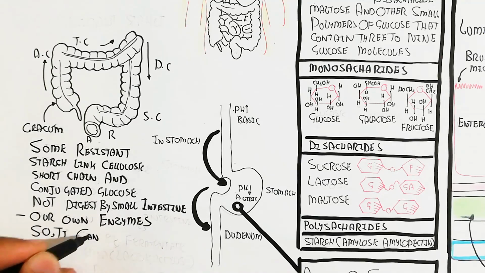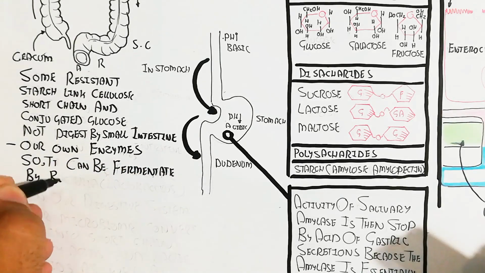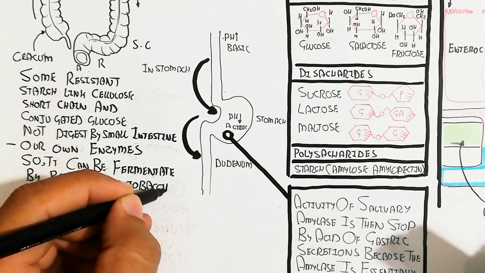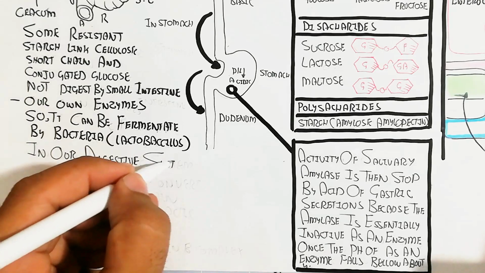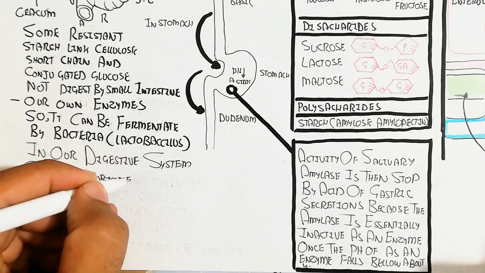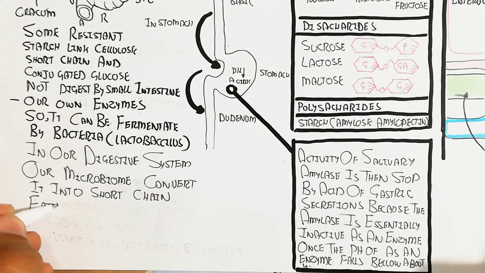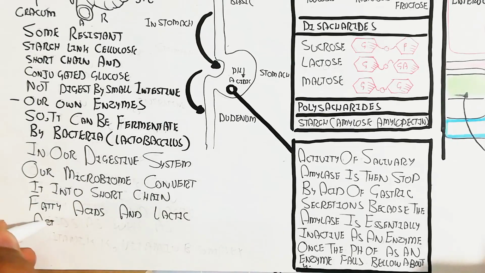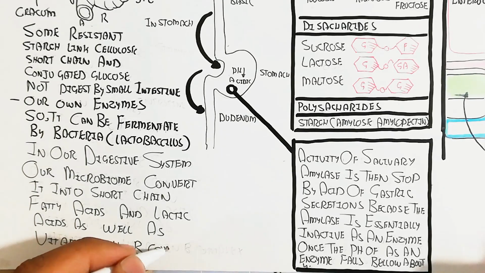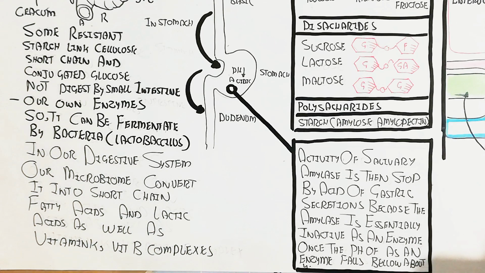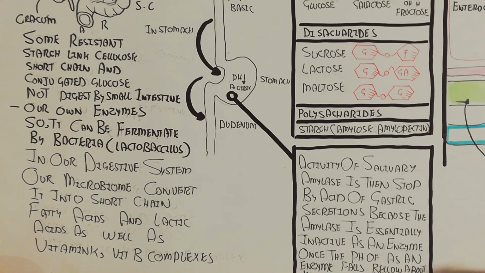Our own enzymes cannot digest it, so it can be fermented by bacteria like lactobacillus, and in our digestive system our microbiome converts it into short chain fatty acids and lactic acids as well as vitamin K and vitamin B complexes. It is the conversion from bacterial fermentation. The microbiome converts it into healthy and helpful molecules which are absorbed easily. That is why the microbiome also plays an important role in the normal function of our physiology.